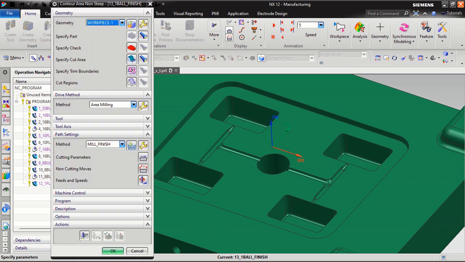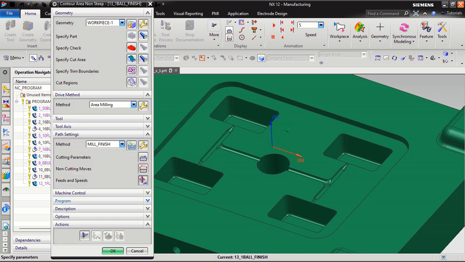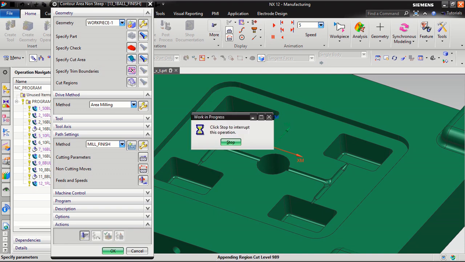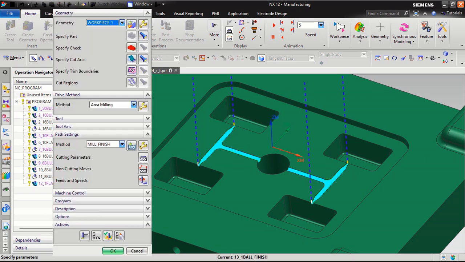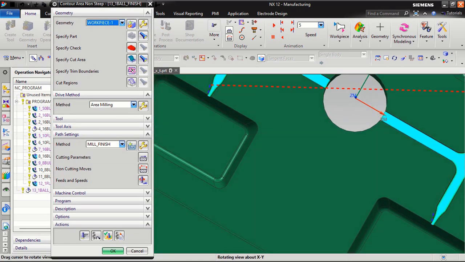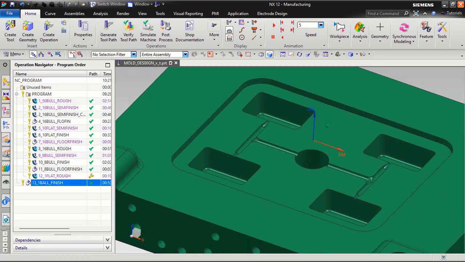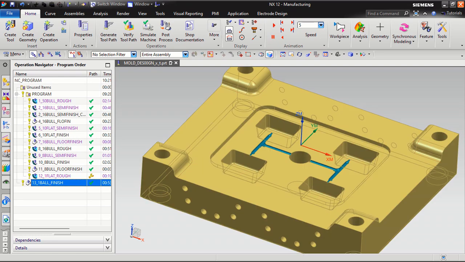Click OK. Feed rate and speed about 400, RPM about 3500. Okay, and generate. You can see our finishing program is like that. So this is a great finishing program.